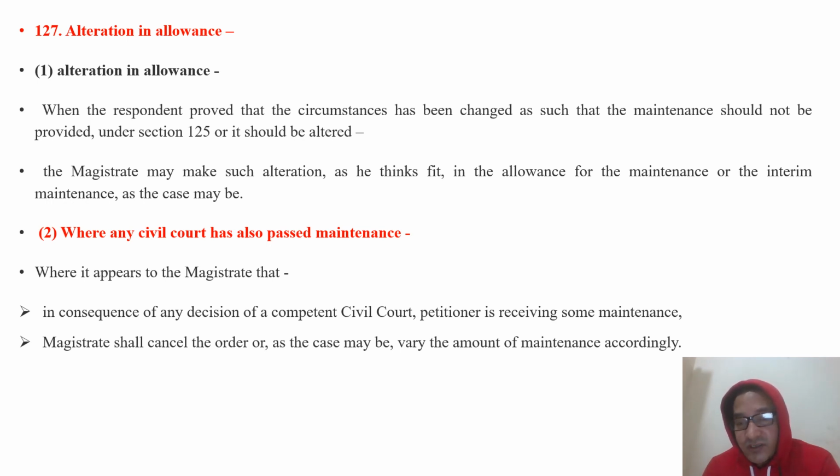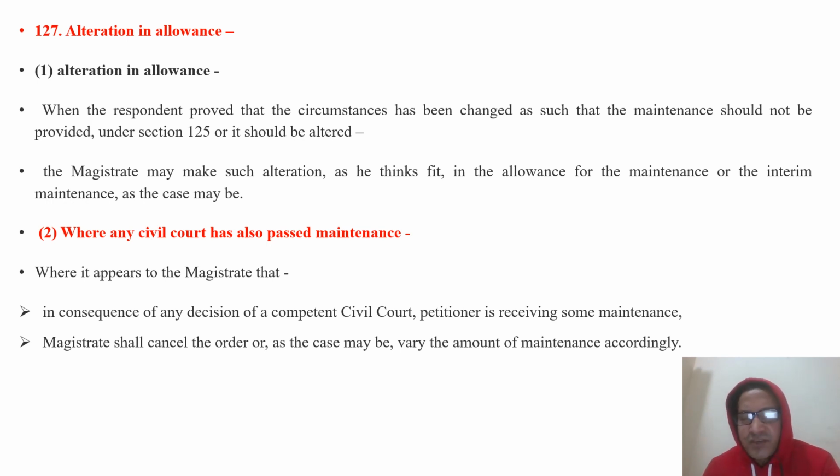These are the provisions under which the petitioner is not entitled to get the maintenance. That is the circumstances arising. Or some changes is also there where the amount of the maintenance should be altered, reduced. Then the magistrate may make such alteration as he thinks fit, in the allowances for the maintenance or in the interim maintenance as the case may be.